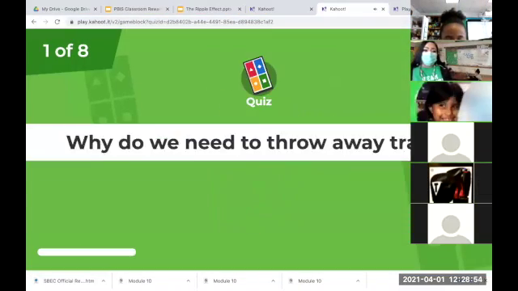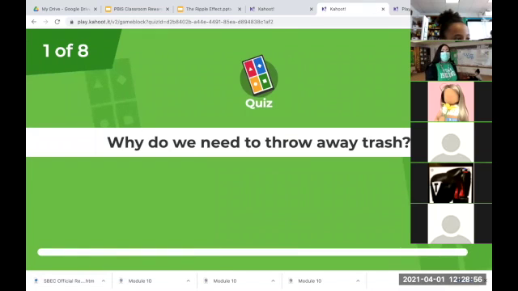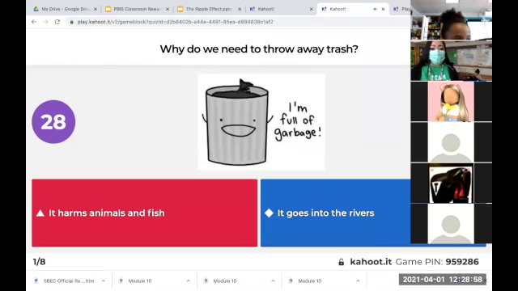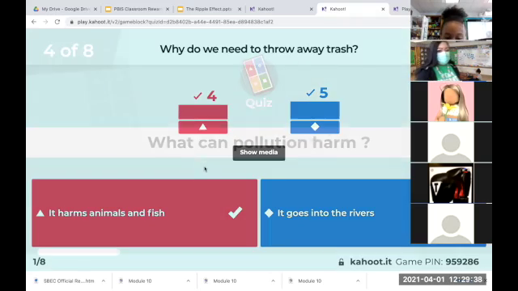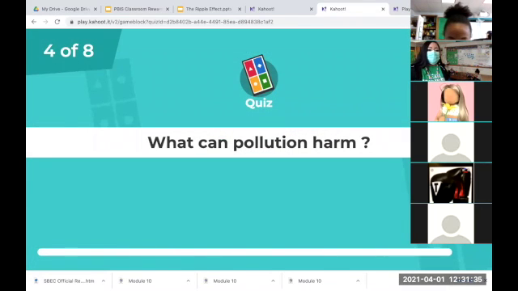Question. Why do we need to throw away trash? Red, it harms animals and fish. Blue, it goes into the rivers. Both of them are right. Both are correct. It harms animals and fish, and it goes into the river. Animals, they wouldn't live. What can pollution harm?